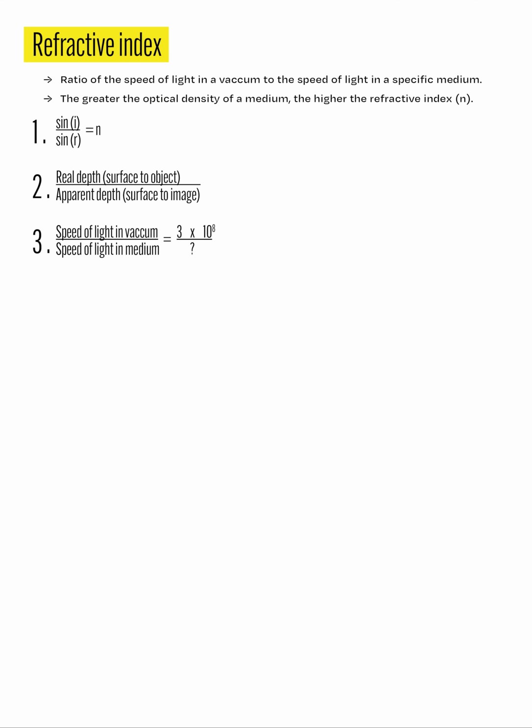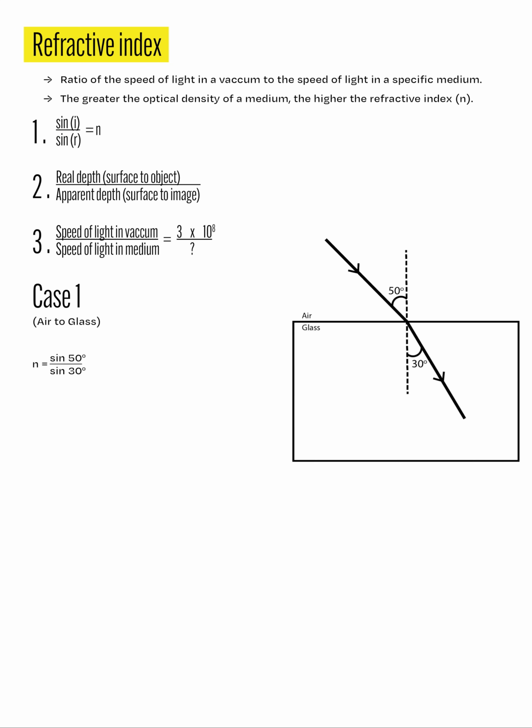First, we will be using Snell's law with the formula n equals sin i divided by sin r, where n stands for the refractive index, i stands for the angle of incidence, while r stands for the angle of refraction. Let's take a look at an example. An incident ray strikes the boundary between air and glass with an angle of incidence of 50 degrees. From the point of incidence emerges a refracted ray with an angle of refraction of 30 degrees.